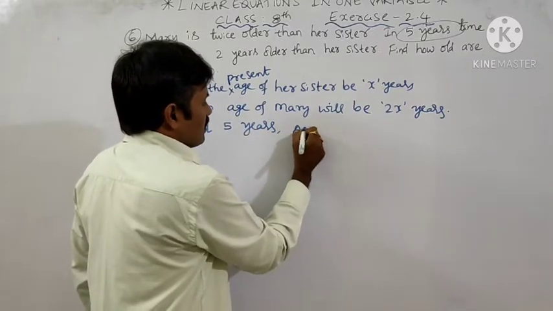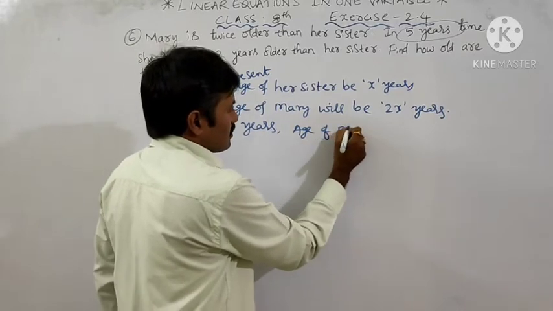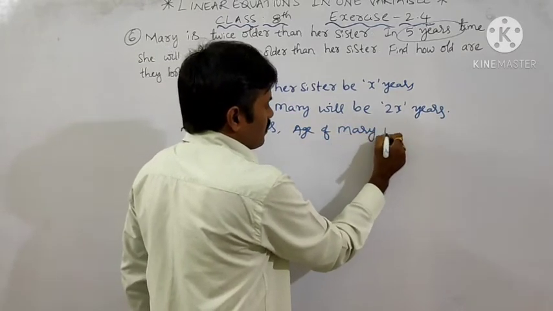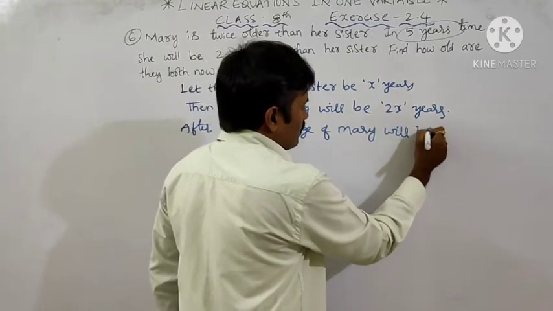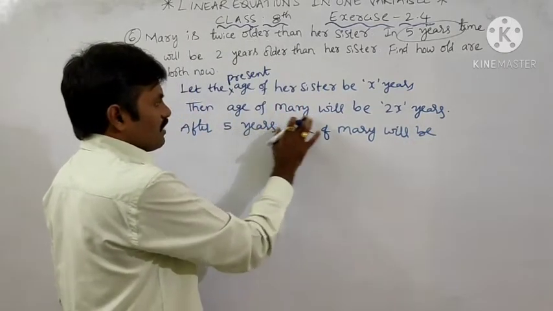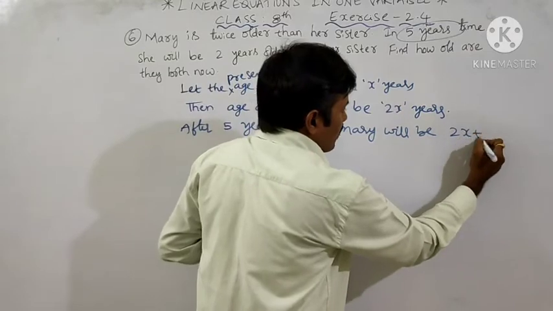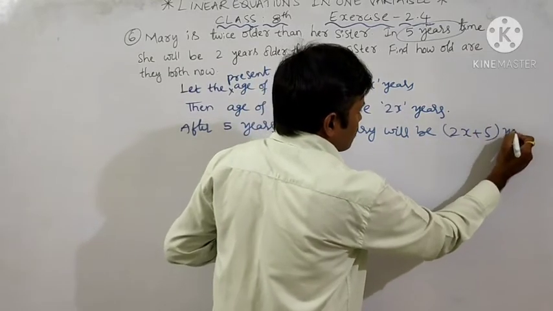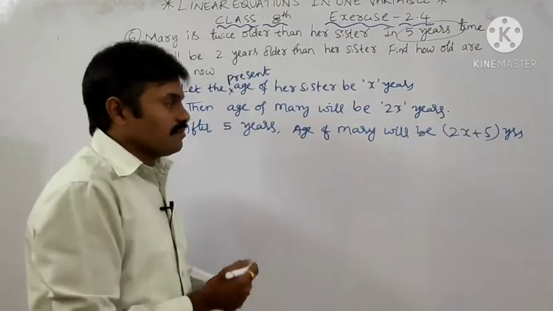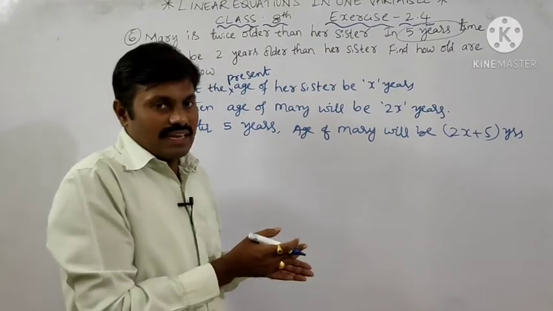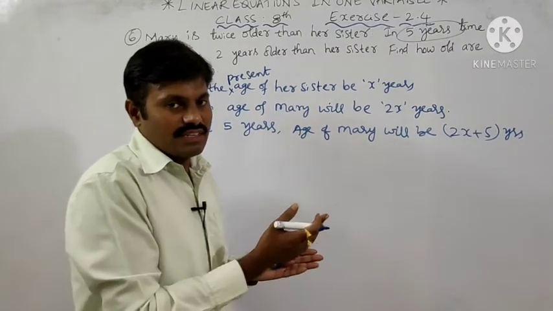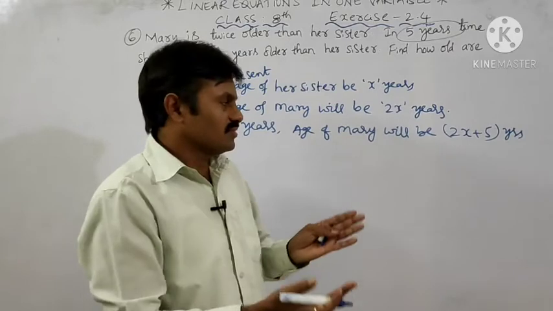The age of Mary after 5 years will be 2x plus 5 years. Am I correct? Yes. For example, my age is now 30 years, then after 5 years my age will be 30 plus 5.